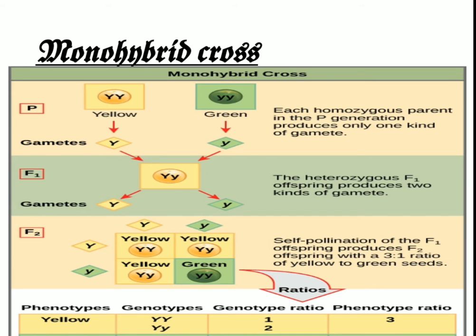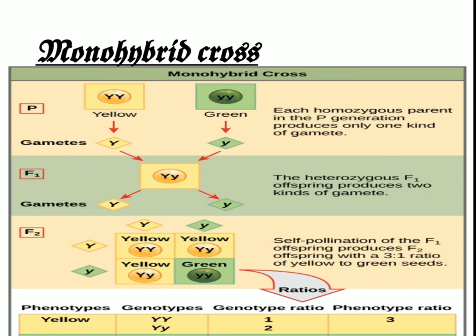The genotypic ratio is 1 homozygous yellow, 2 heterozygous yellow, and 1 homozygous green, whereas phenotypically 3 will be yellow and 1 will be green, because in the presence of the dominant allele the recessive hides its effect. That is what I mean by dominant and recessive.